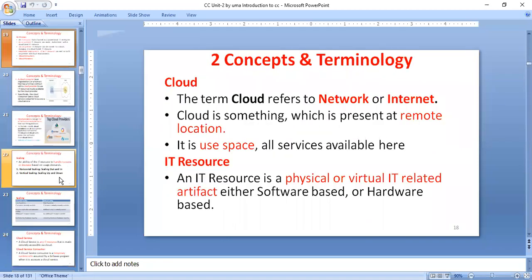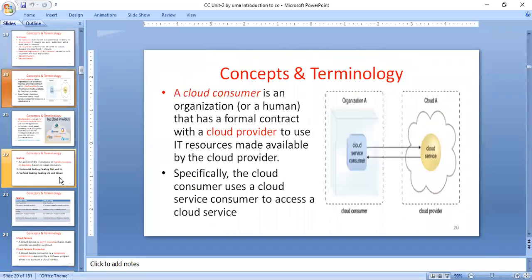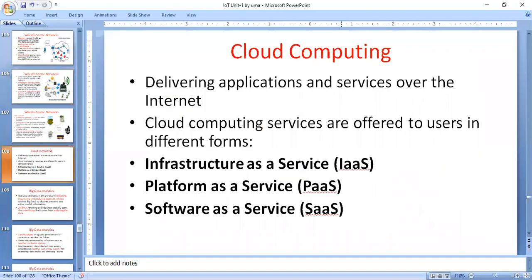Those are different points about cloud computing. In cloud computing you identify some cloud providers. What are the cloud providers in this case? You have cloud providers and cloud consumers. Who is the cloud provider?